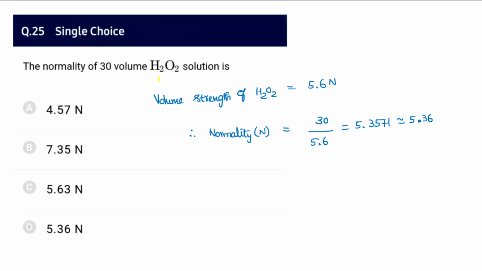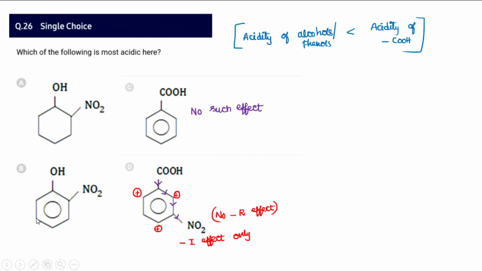25, the volume strength is given, normality is asked for. The volume strength and normality are related this way. In case they ask for the molarity, we may say volume strength of H2O2 equals 11.2 into molarity. This is the formula you can easily use. So normality equals volume strength by 5.6. Volume strength is given as 30, so 30 by 5.6 turns out to be 5.3571. The approximate answer matching here is 5.36, option D.